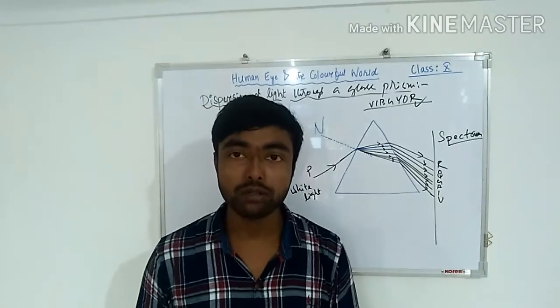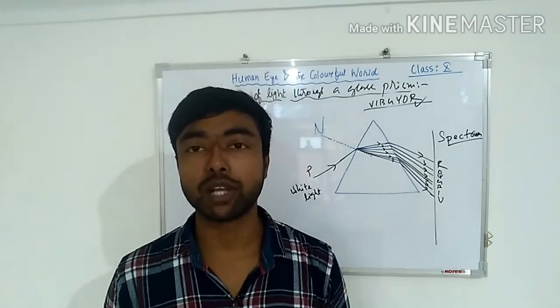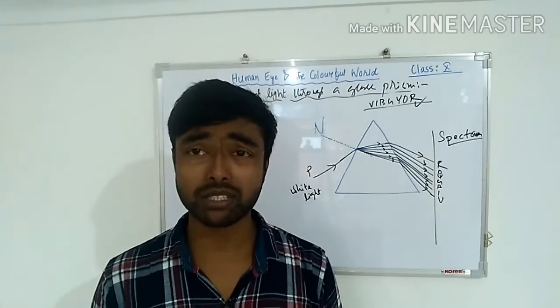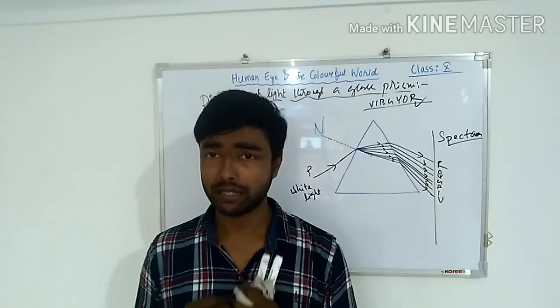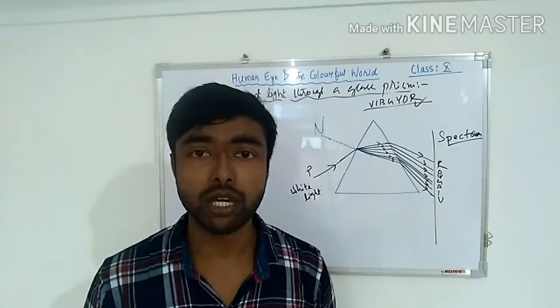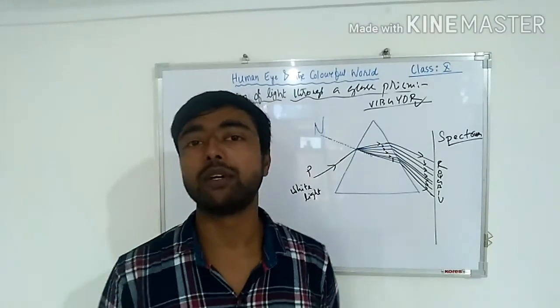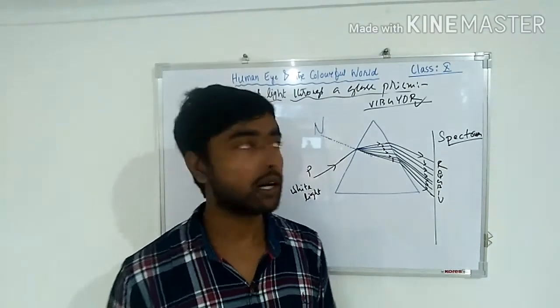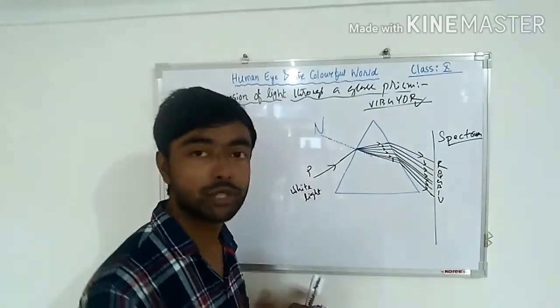This is a very important phenomenon because using it we have rainbow formation. You all have seen a rainbow at least once in your lifetime.